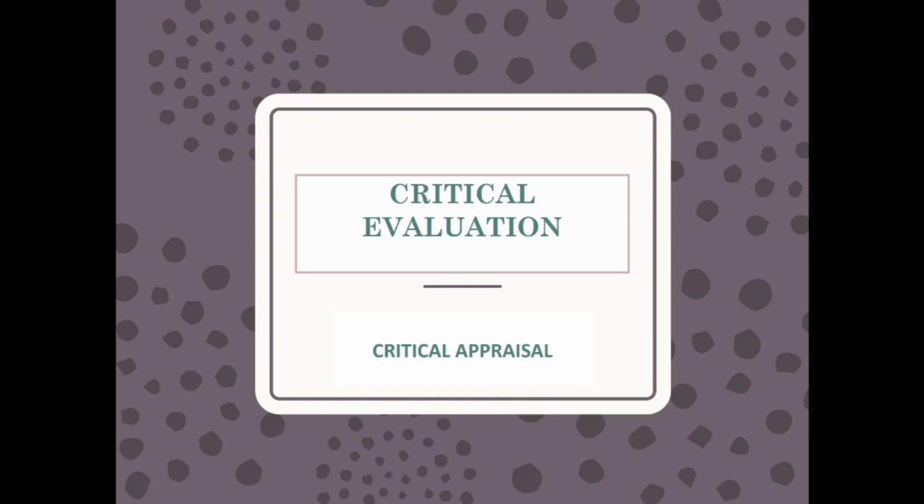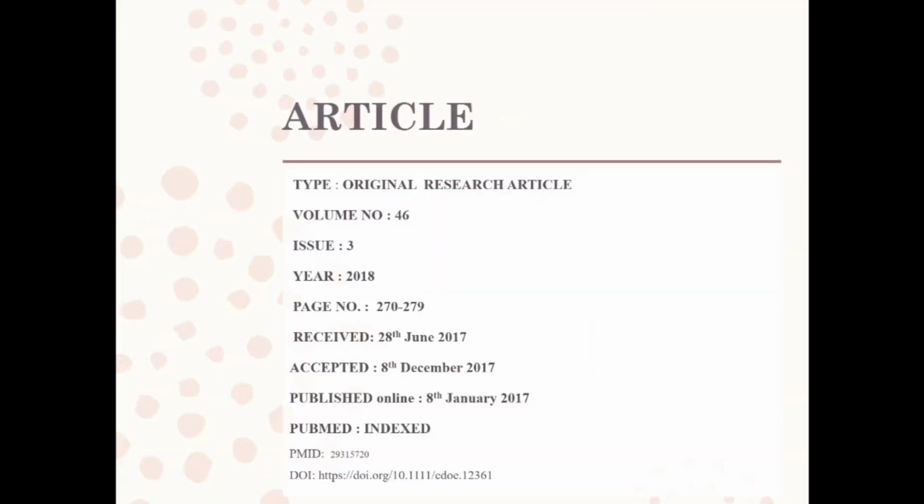Now we come to the critical evaluation and critical appraisal. Firstly, we will describe the article, what type of article it is, its volume number, issue number, year when it was published, page number, when it was received by the journal, when it was accepted by the journal, when it was published online by the journal, and whether it is PubMed indexed or not. If it is PubMed indexed, we have to mention the PMID, and I have also mentioned the digital object identifier here.